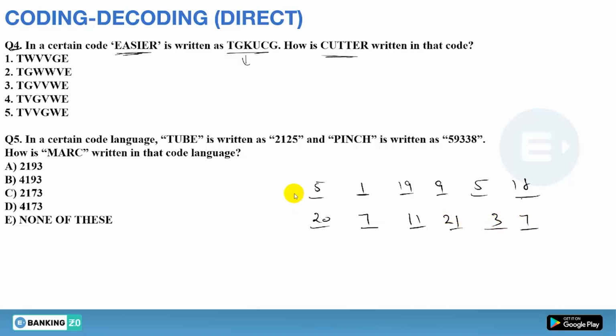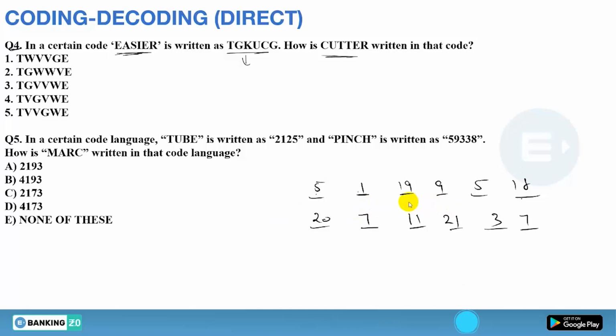Now first of all compare directly, means first with the first, second with the second. So 5 to 20 means you are adding 15, 1 to 7 you are adding 6, 19 to 11 means you are subtracting 8, 9 to 21 means you are again adding, a big number, 12. So from here you can easily understand that this will not be the logic, because it is plus 15, then plus 6, then minus 8, plus 12. So this is not forming a perfect logic. There should be a pattern.